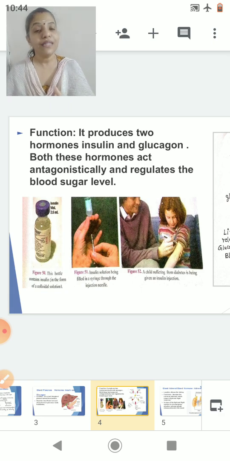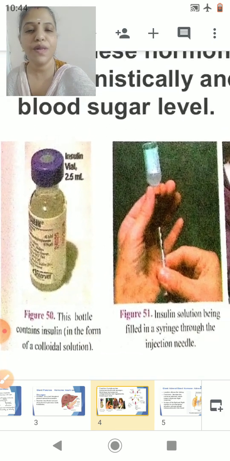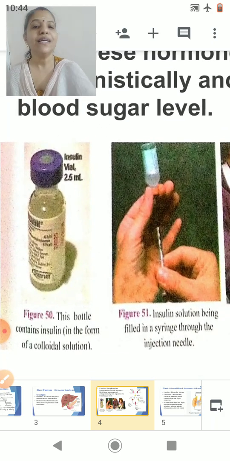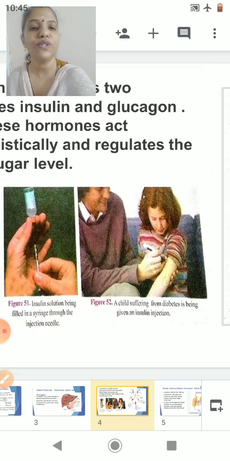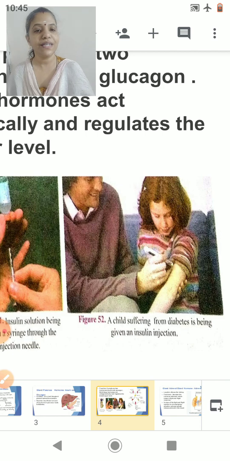Okay, now there are certain cases in which the amount of insulin secreted is less. In that case, the insulin is available in vials like this, bottles like this. In that case, the patient is asked to take an injection of insulin. Can you see? The child is taking an injection of insulin in case of diabetes.